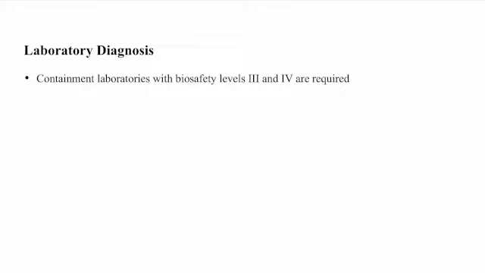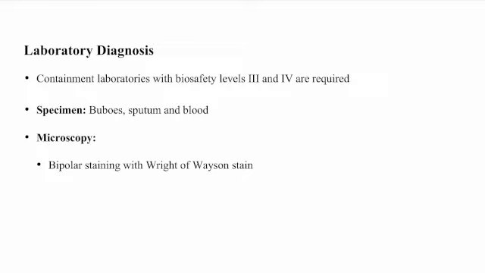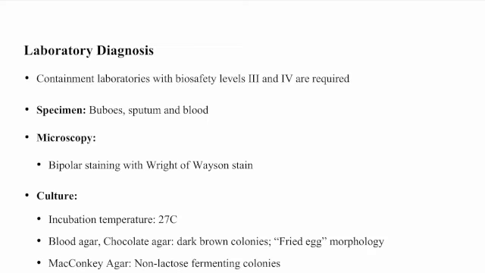Laboratory diagnosis requires containment laboratories with biosafety level 3 and 4. And the specimens are, of course, buboes, sputum, and blood. Under microscopy, there is bipolar staining with Wright or Wayson stain. And the culture requires an incubation temperature of 27 degrees Celsius. Culture is done on blood agar and chocolate agar. Dark brown colonies are formed because of absorption and digestion of heme proteins. The morphology is fried egg morphology. On MacConkey agar, non-lactose fermenting colonies are formed.